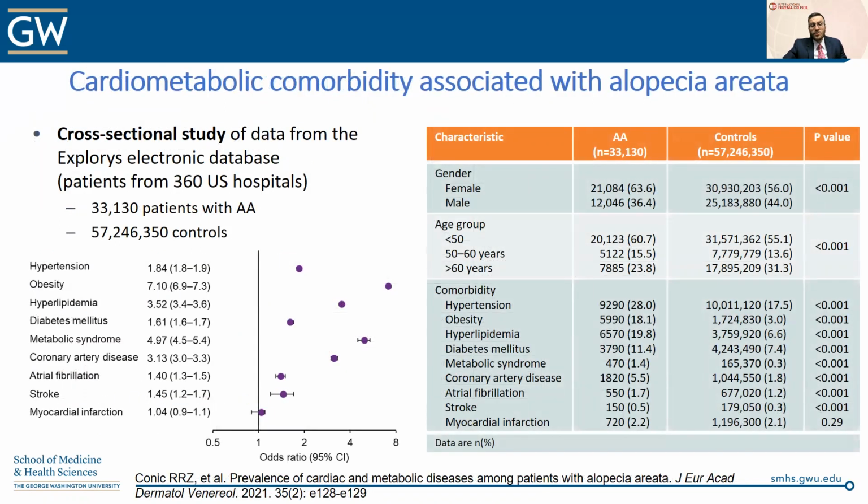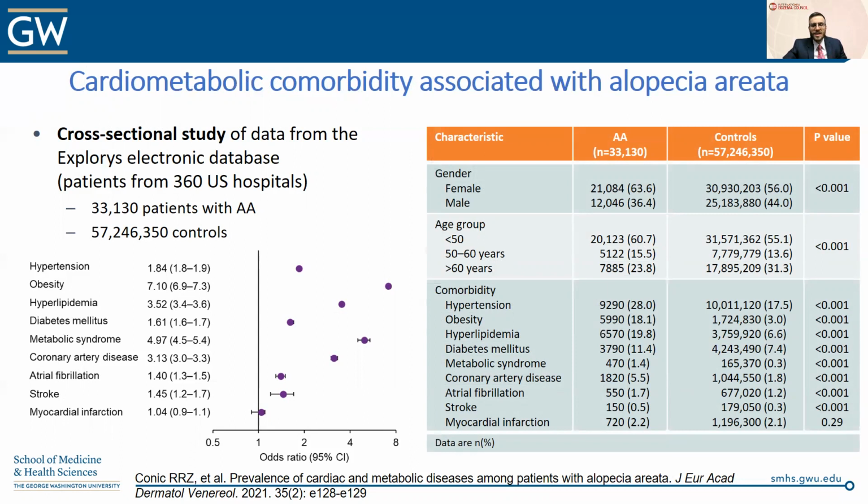There are more recent studies that have shown provocative associations of alopecia areata with cardiometabolic comorbidities. This is a study done in the United States, a cross-sectional study of millions of patients from over 360 hospitals, very well matched between the alopecia areata patients and the control patients.